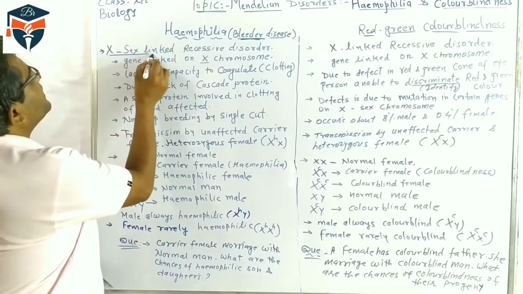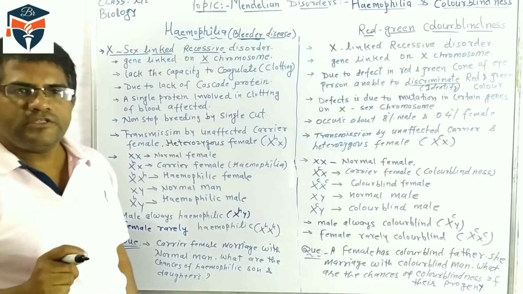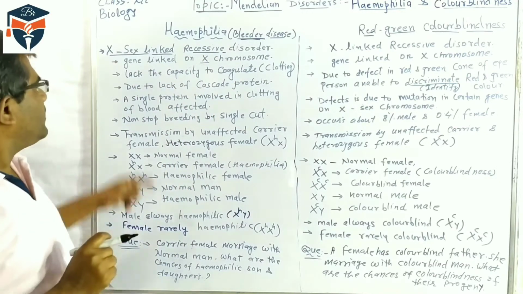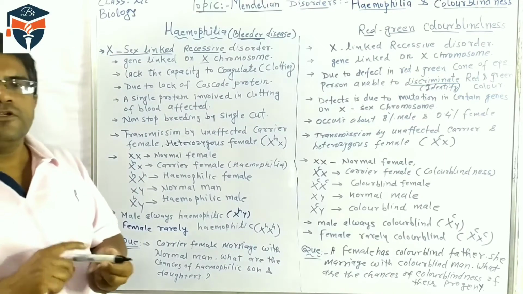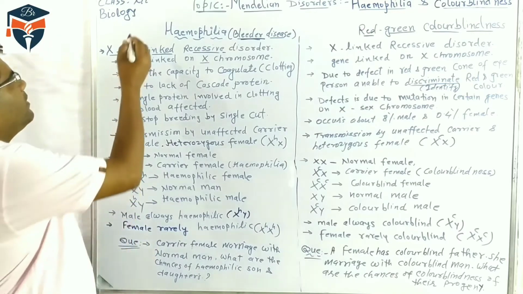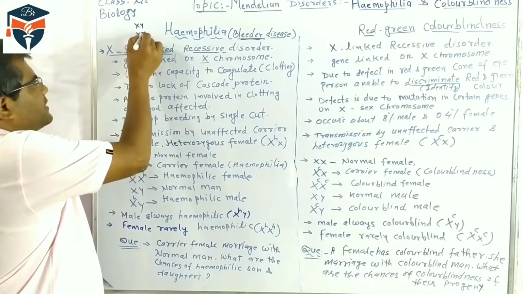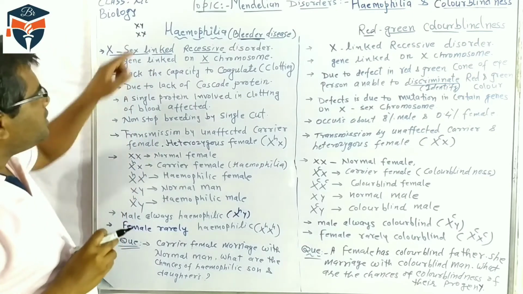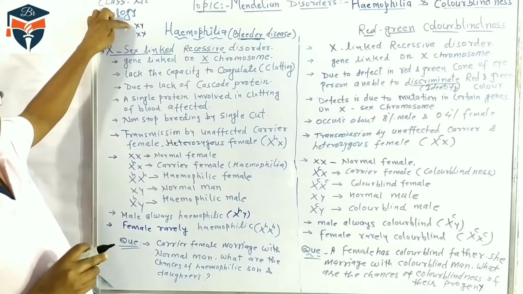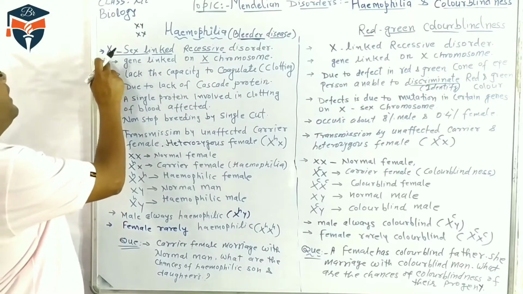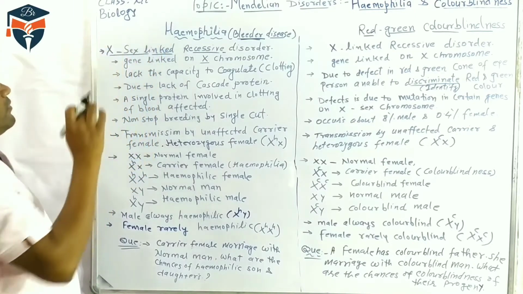It is a recessive disease, and it is X-linked, sex-linked, because in male XY are the sex chromosomes and in female XX are the sex chromosomes. So the gene of hemophilia is linked with the X chromosome. That is why it is called an X-sex-linked recessive disorder.